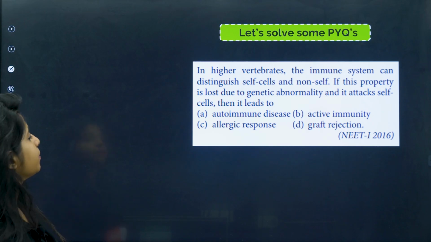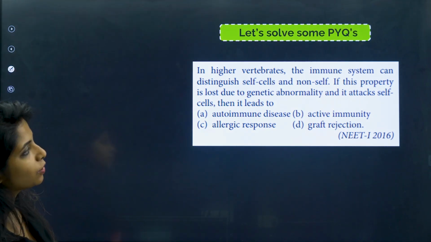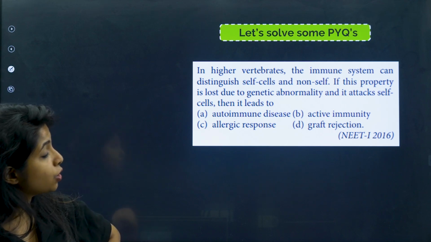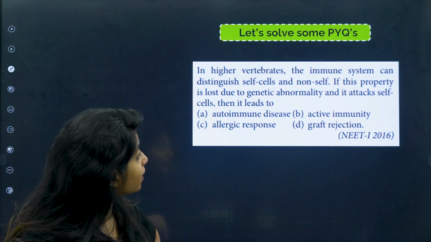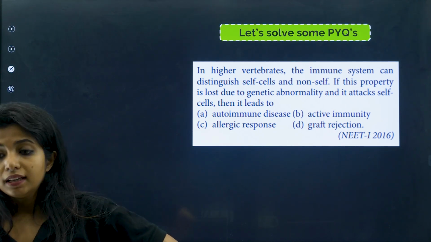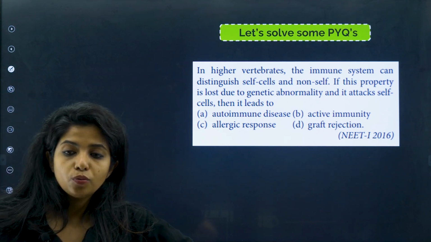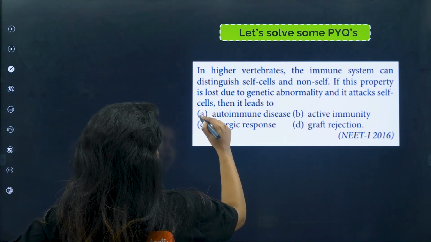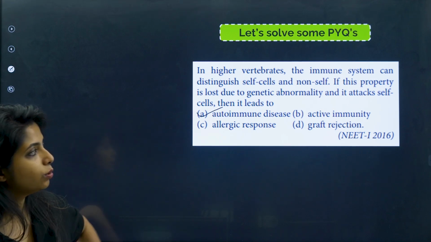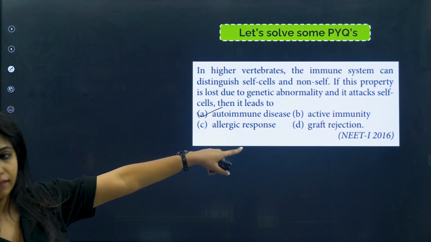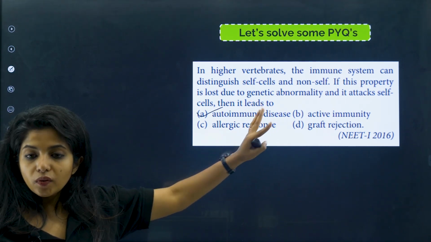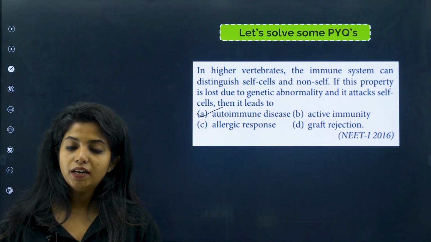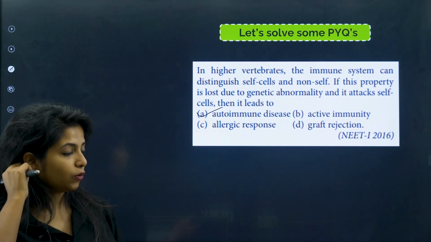Now, in higher vertebrates, do a question. In higher vertebrates, the immune system can distinguish self and non-self cells. If this property is lost due to genetic abnormality and it attacks self cells, then it leads to what? Is it autoimmune disease? Don't write graft rejection there. Graft rejection is where you know what is self and non-self, and you're rejecting a graft. This graft can be from an outside source as well. This is autoimmune disease.